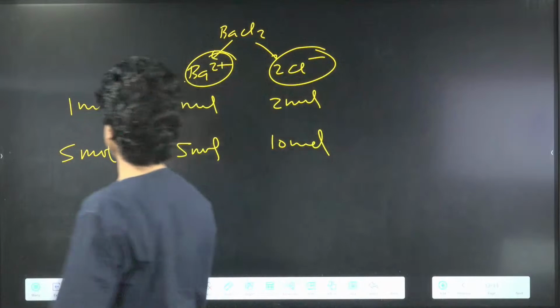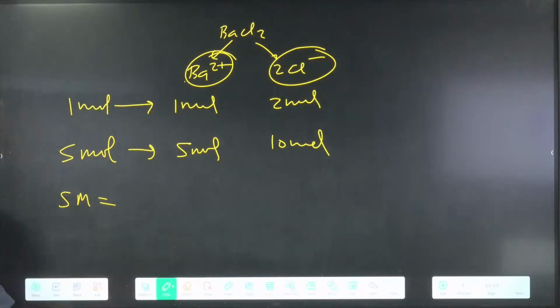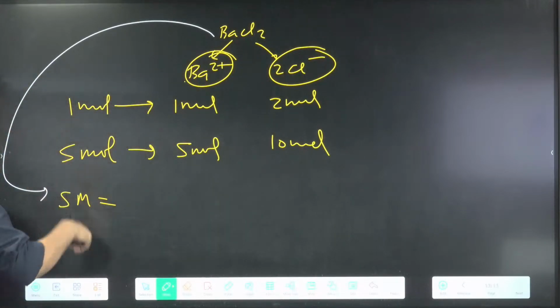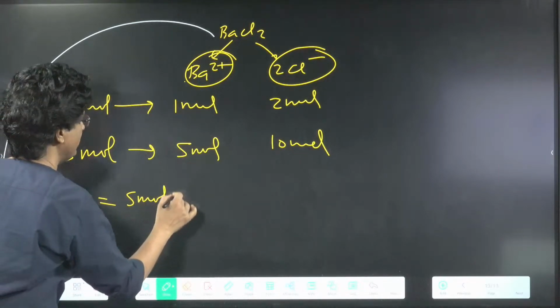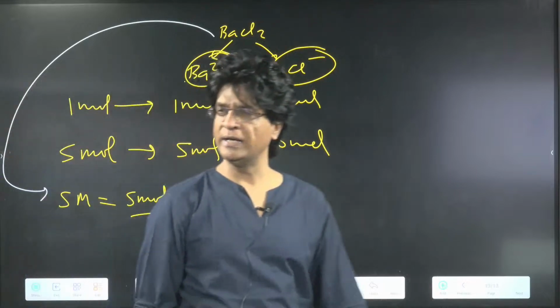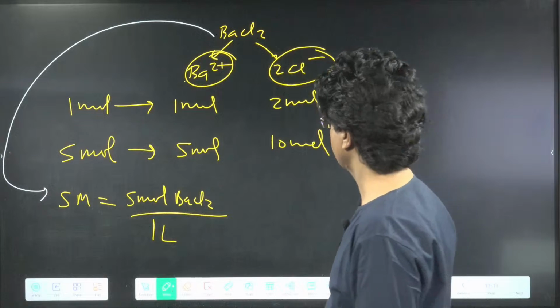Achha, if I say a 5 molar solution of BaCl2, will you agree with me that this actually means 5 moles of BaCl2 in 1 liter solution? Yes or no, beta? Okay.